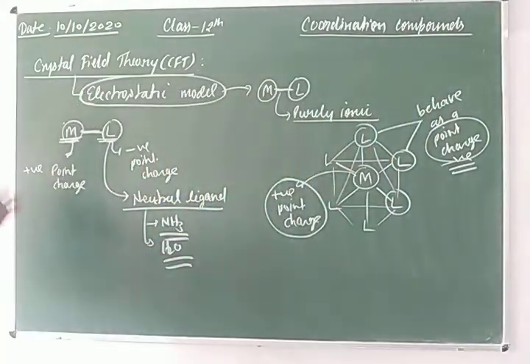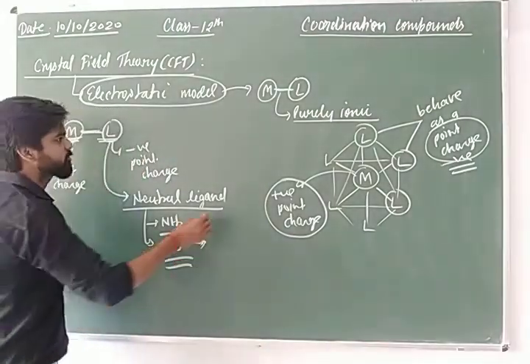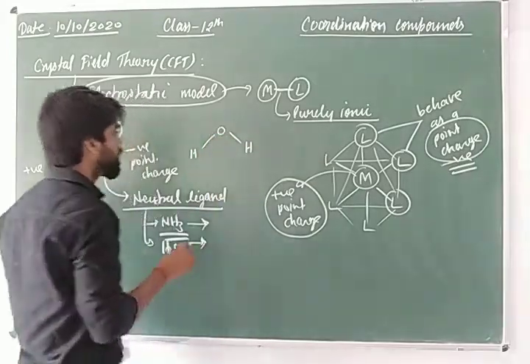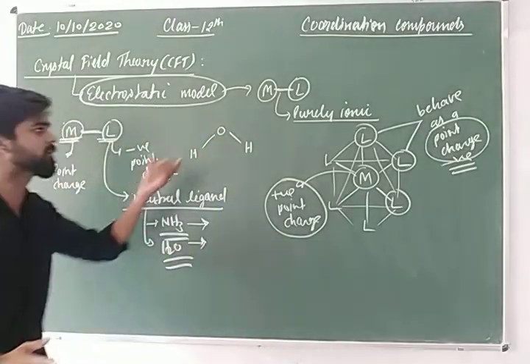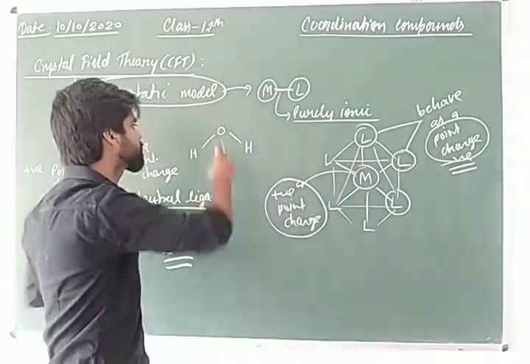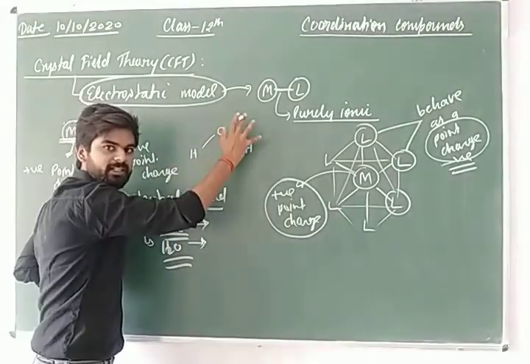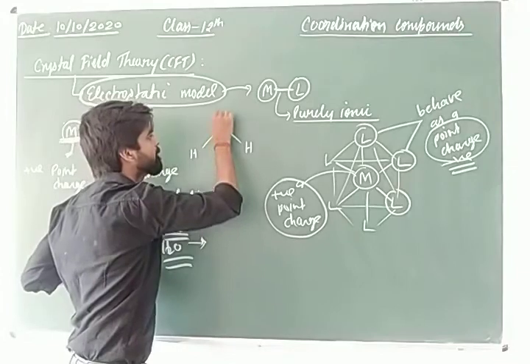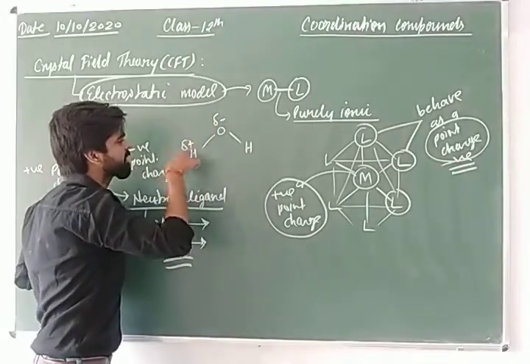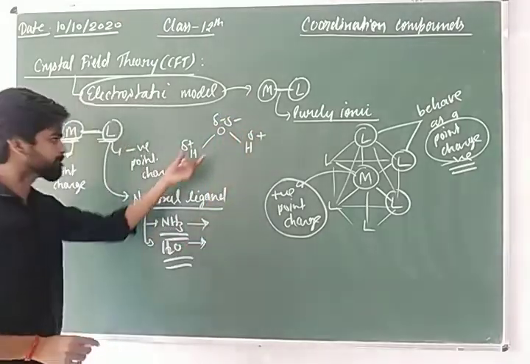These neutral ligands are polar in nature, like H2O. The structure of H2O is like this, where the oxygen is bonded with two electropositive hydrogen atoms, and oxygen is an electronegative atom. So this oxygen atom pulls the electrons towards itself and bears a partial negative charge, leaving a partial positive charge at the hydrogen atoms.